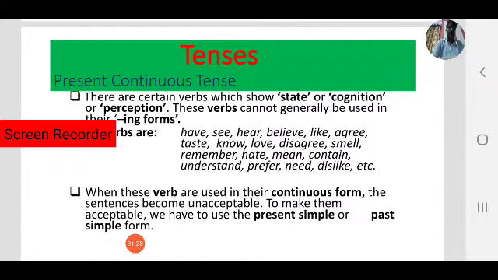These verbs cannot generally be used in continuous tense, that is ing forms.